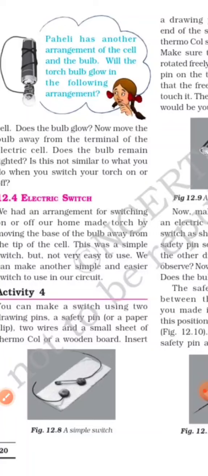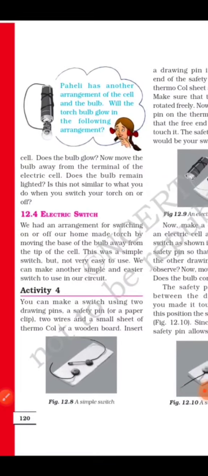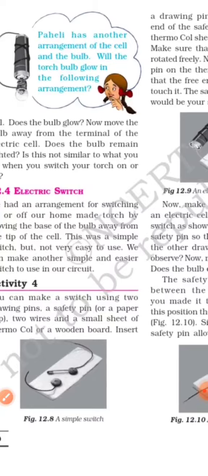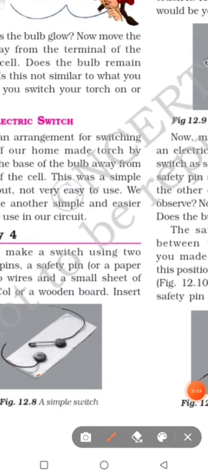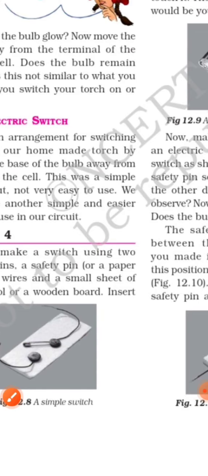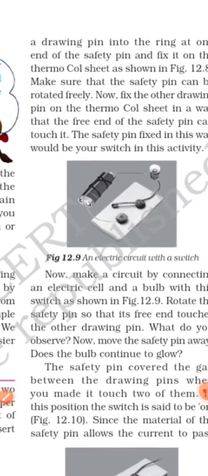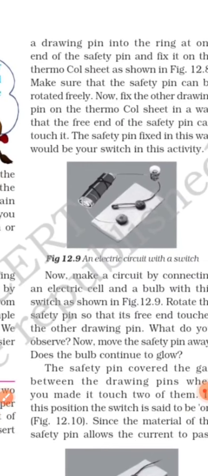We can make these switches by ourselves at home. How can we make our switch? For this we need a thermocol, 2 board pins, 1 safety pin, the connecting wire and a device, a bulb. So how to make it? Let's see. The board pins will be pierced.